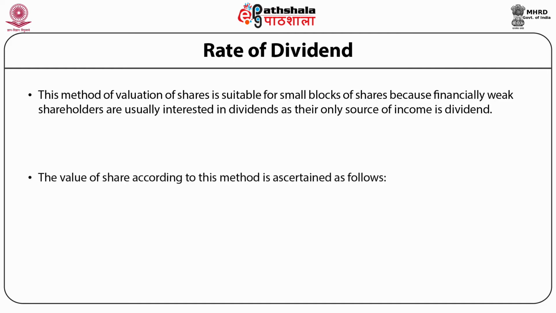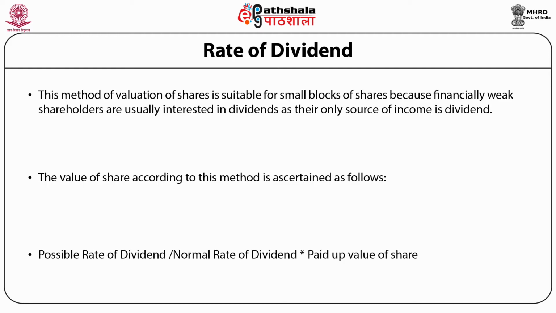The value of share according to this method is ascertained as below. Value of share is equal to possible rate of dividend divided by normal rate of dividend multiplied by paid up value of share.